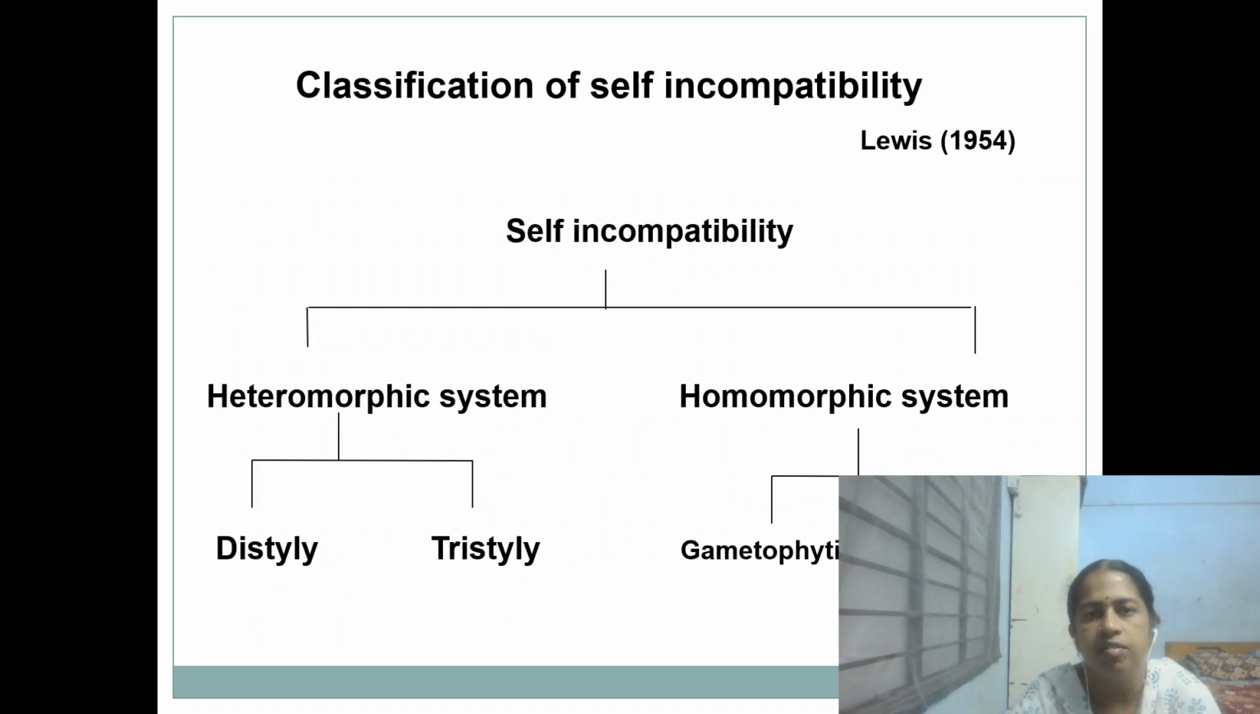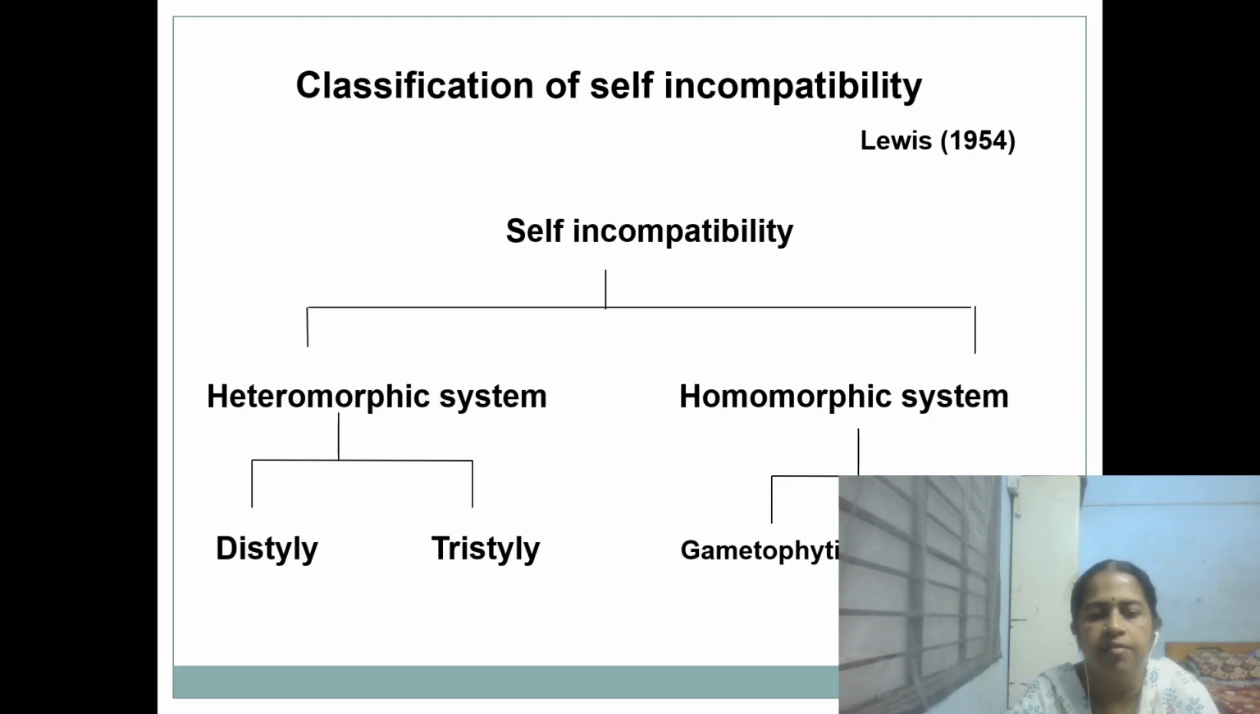The classification of self-incompatibility was given by Lewis in 1954, that is the heteromorphic system and the homomorphic system. In the heteromorphic system, 2 different types of style are reported, that is distyly and tristyly, where the length of the style will be different in the self-compatible class.